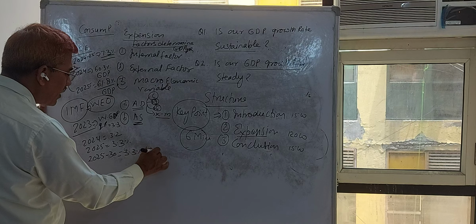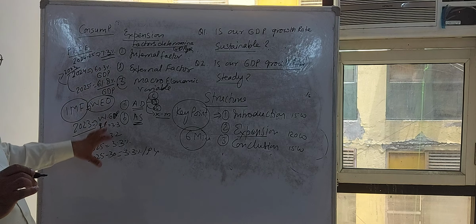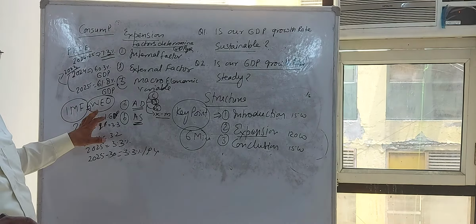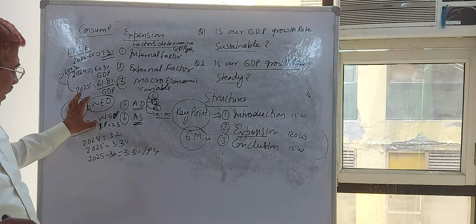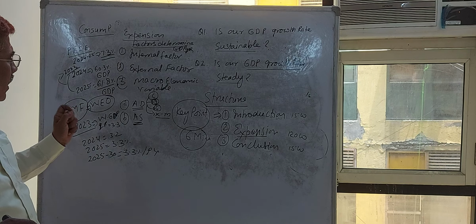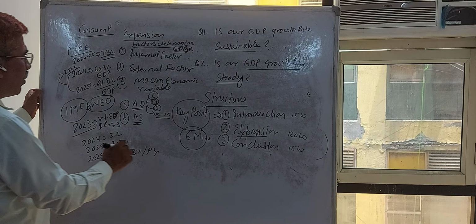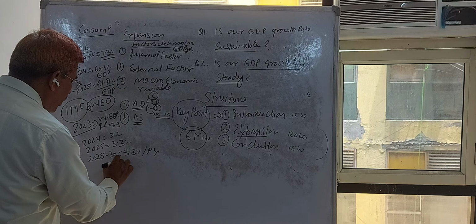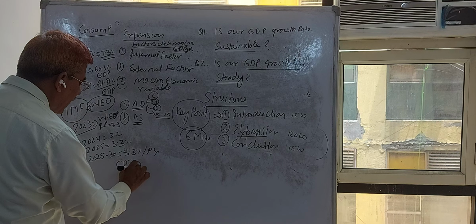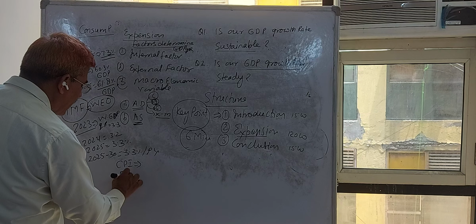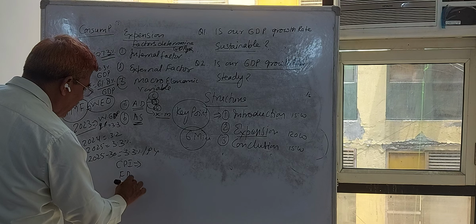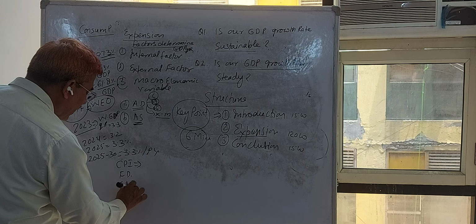You can keep this data in mind. Similarly, macroeconomic data like consumer price index, that is inflation rate, fiscal deficit, current account deficit, and foreign exchange reserve.